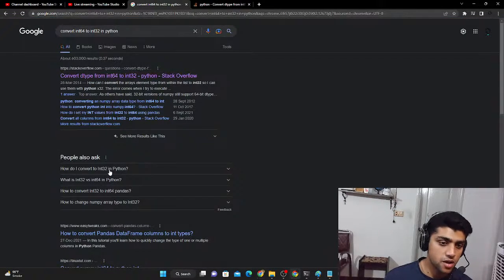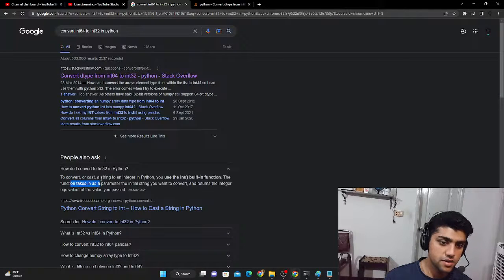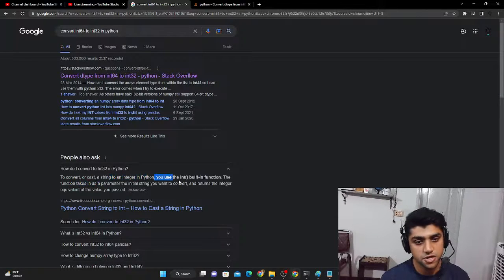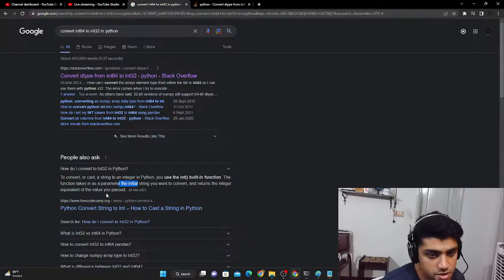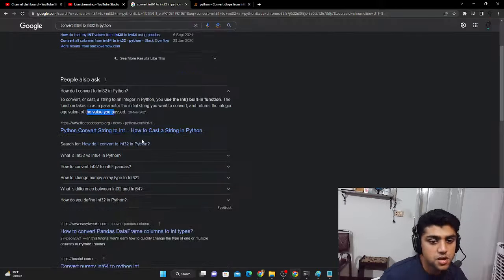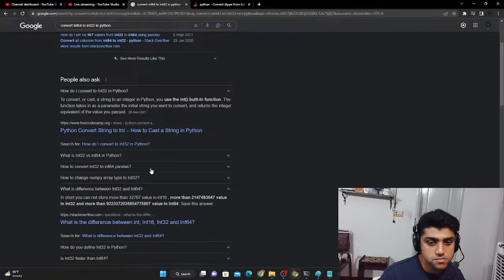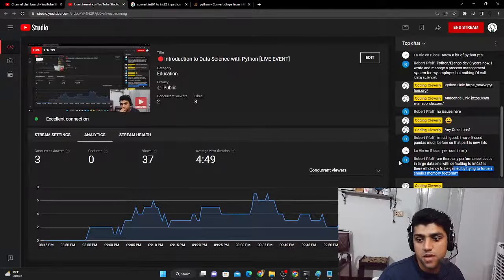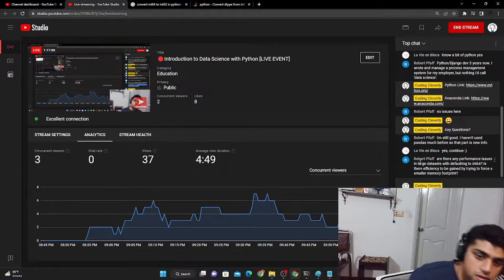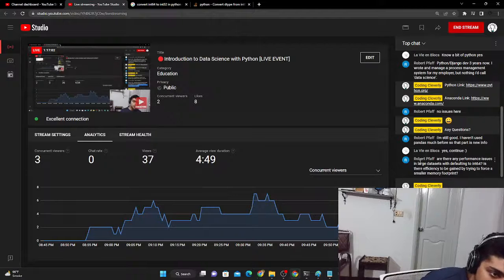So yeah, how to convert or cast a string of an integer in Python: you can use the int built-in function. The function takes as a parameter the initial string you want to convert and returns the integer equivalent of the value passed. So that's how it works, and you could do stuff like that. It's totally possible. Any more questions? Just let me know.